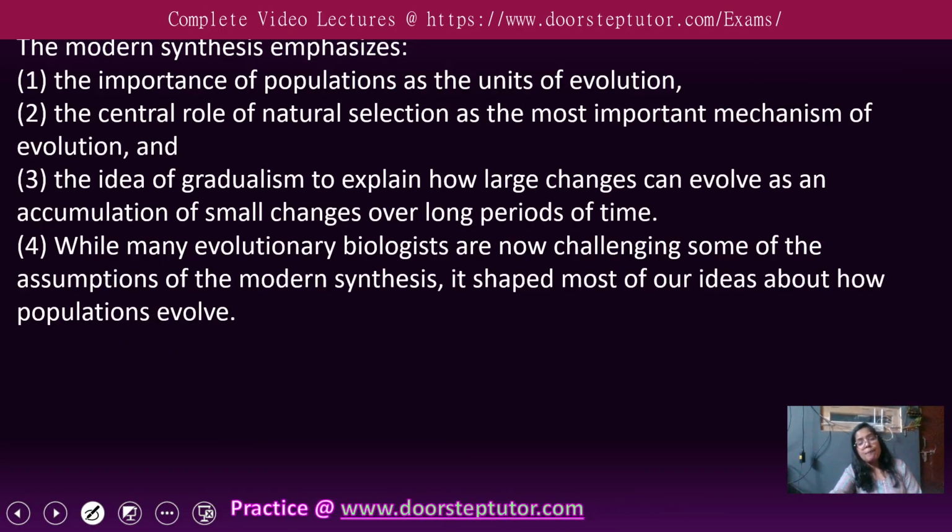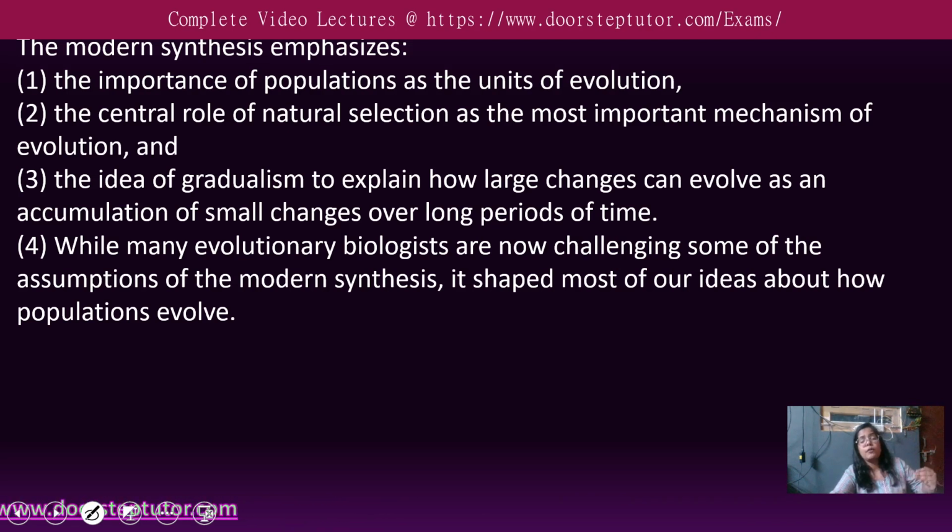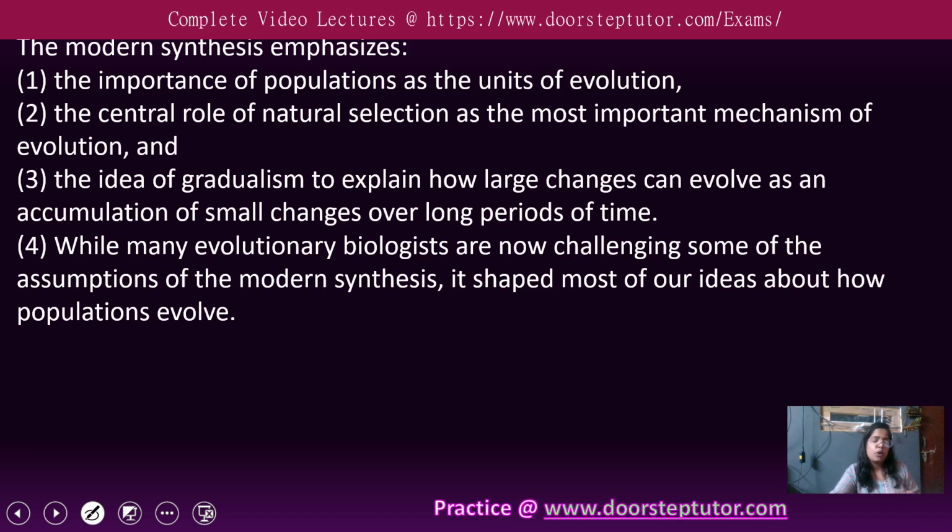Now what does this theory emphasize? The importance of the population as the unit of evolution, as well as survival of the fittest, where natural selection plays a central role, along with the idea of gradualism, meaning how large changes can evolve as an accumulation. They were accumulating small variations, small changes occurring over a long period of time. While many evolutionary biologists are now challenging some assumptions of the modern synthesis, it shaped most of our ideas about how populations evolved. So in order to understand how the population evolved and the traits